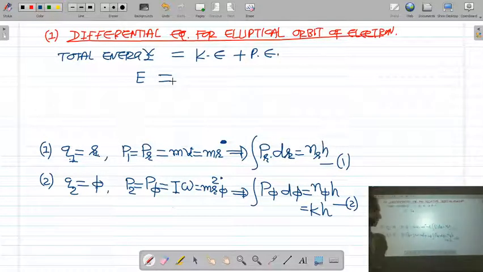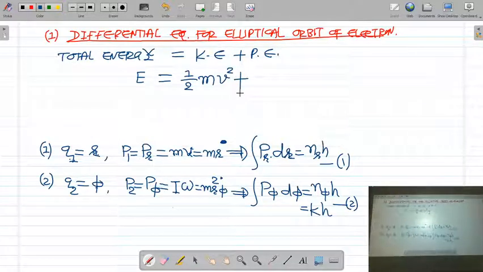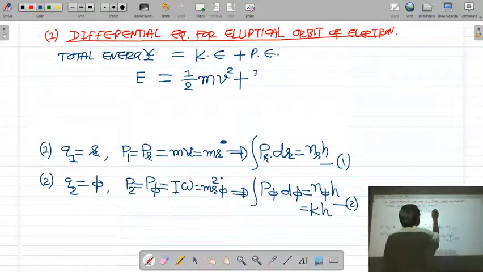One kinetic energy corresponds to the r coordinate, that is half mv square, plus the other kinetic energy due to the angular motion of the electron, that is half I omega square.